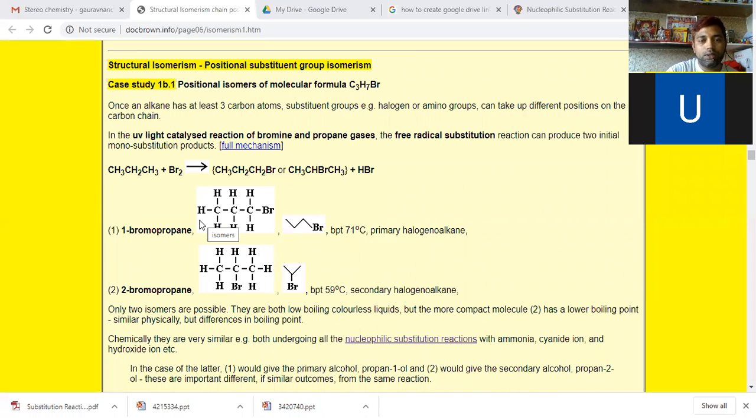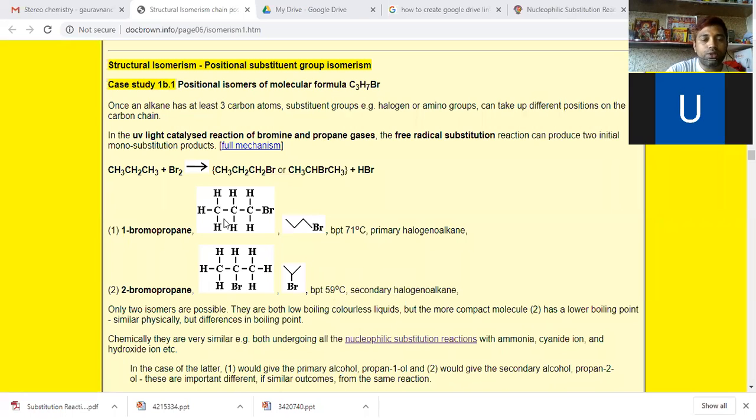Same chain structure, but the only difference is that the position of the constituent atom is different in both molecules. Here it is 1-bromopropane, here it is 2-bromopropane. Just because of this, their properties differ a lot. 1-bromopropane has a boiling point of 71 degrees Celsius and is a primary halogenoalkane. 2-bromopropane has a boiling point of 59 degrees Celsius and is a secondary halogenoalkane.